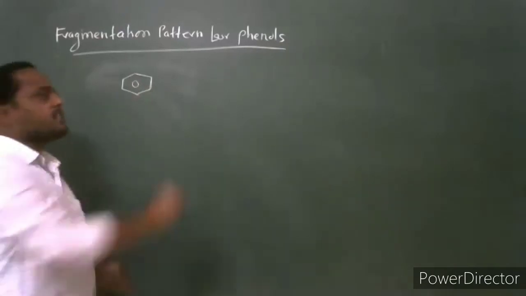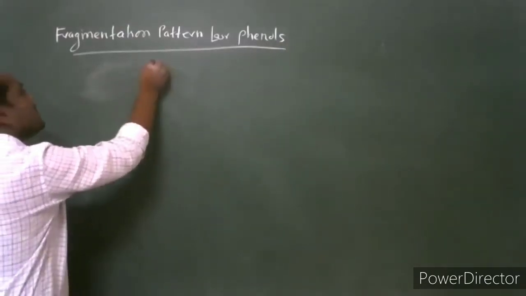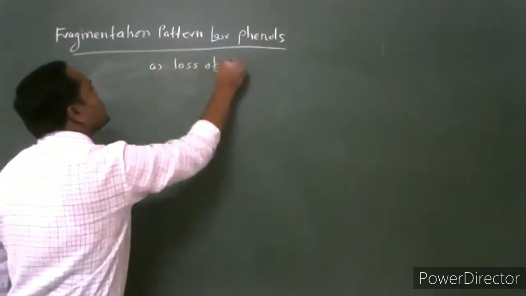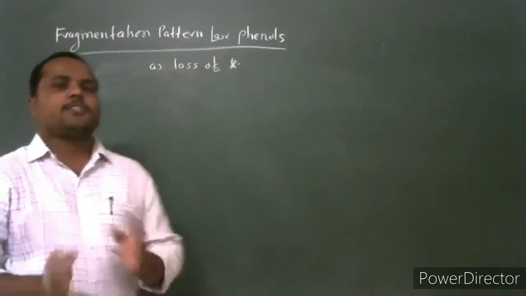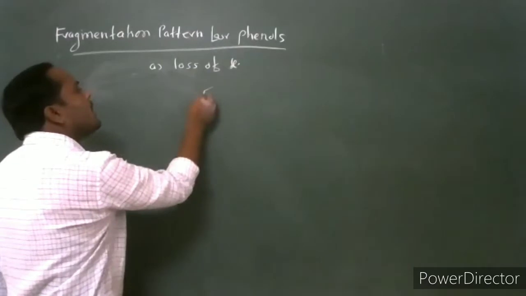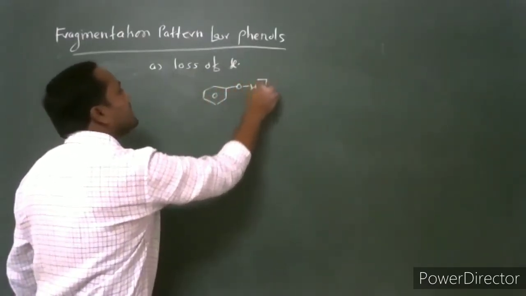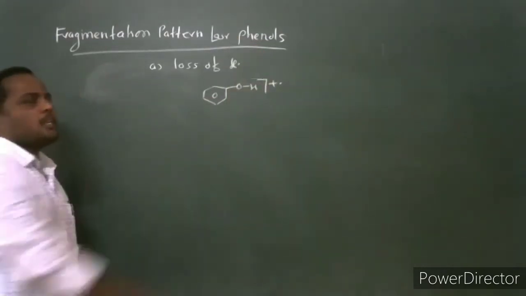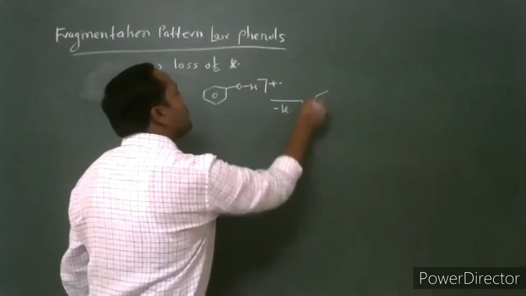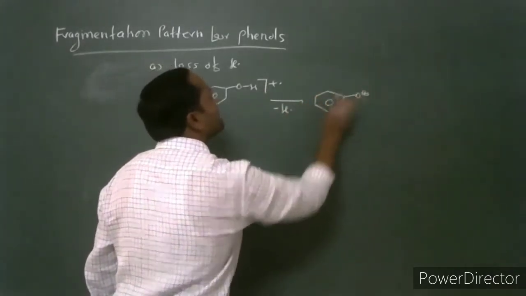The possible fragmentation for the phenolic compound are, first, loss of hydrogen radical. After the formation of molecular ion, all phenolic compounds undergo loss of hydrogen radical to produce phenoxycation.